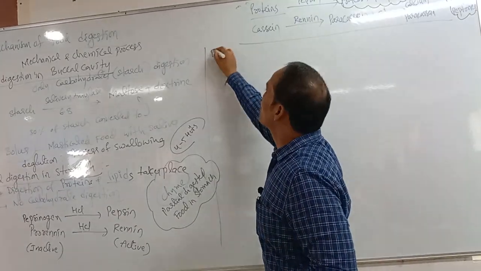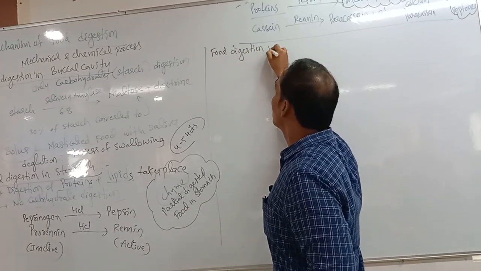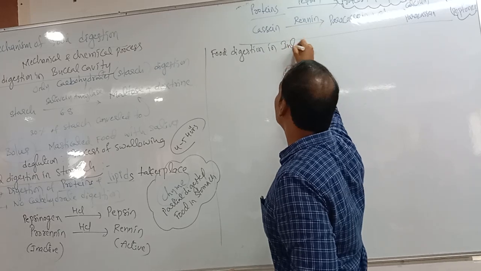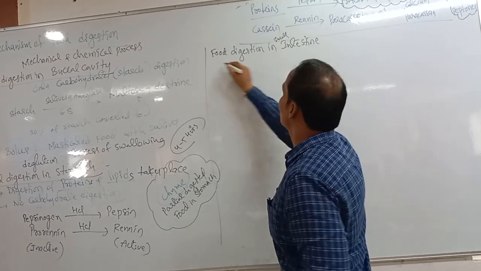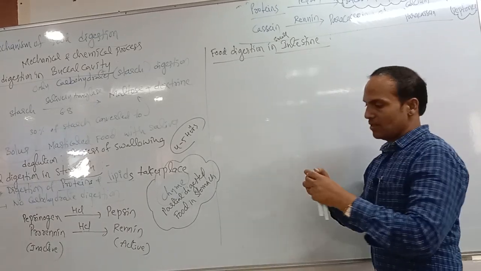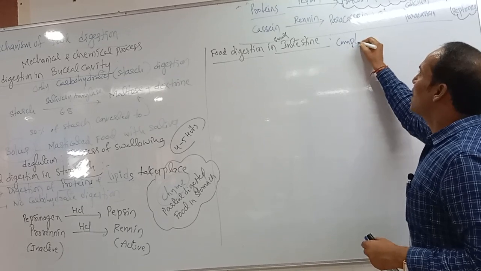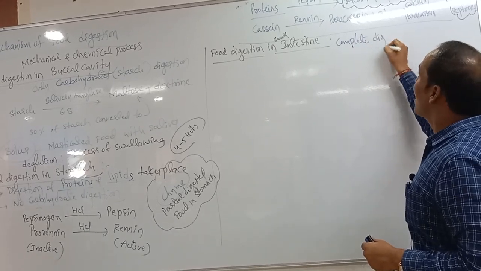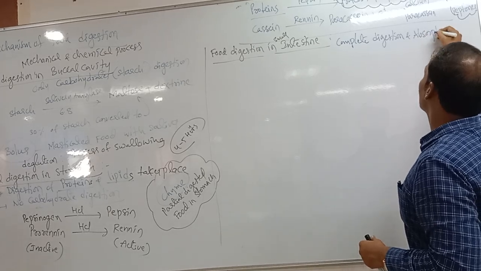Then food digestion happens where? In the intestine, mainly the small intestine, because in the small intestine there is complete digestion and absorption of food.